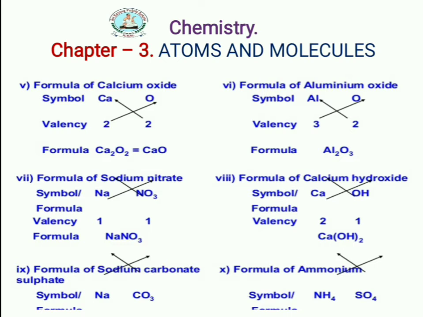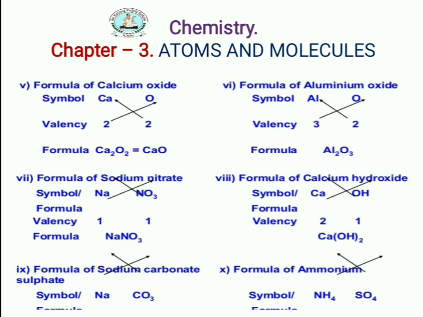Okay. And the sixth one is the formula of aluminium oxide. Aluminium has 3 valency, oxygen has 2 valency. When you cross with each other, it forms Al2O3. And the seventh one is sodium nitrate. Sodium valency is 1 and nitrate valency is also 1. The nitrate formula is NO3, already in the compound state. Then you may write NaNO3. Okay, 1 is the common.